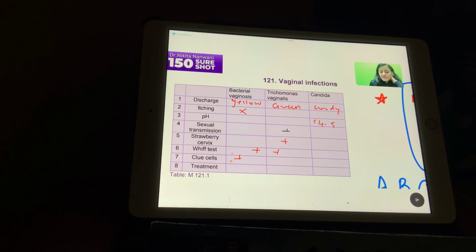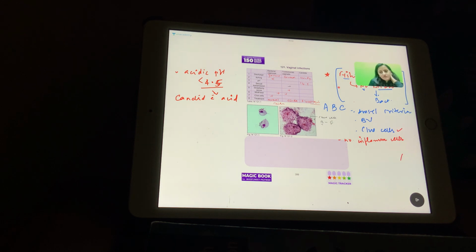For bacterial vaginosis, here also we use metronidazole or we can use clindamycin. For trichomonas, it is clindamycin. For Candida, it is fluconazole, right? It's fluconazole antifungal that we need to use. Drug of choice for trichomonas in pregnancy also is metronidazole. Even in pregnancy, it's metronidazole which is the drug of choice.